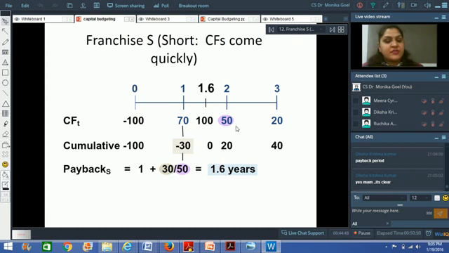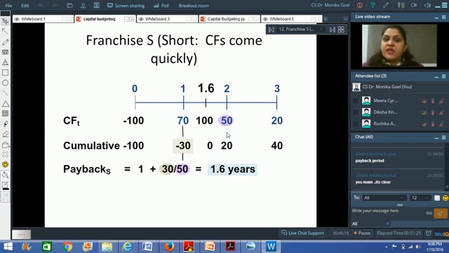I compare it with another investment which is called Franchise S. In Franchise S, again the cash outflow at year 0 is 100 rupees only. In the first year you are getting 70 rupees. In the second year you are getting 50 rupees. And in the third year you are getting 20 rupees. Again you will do the cumulative thing. So minus 100, because in the first year you are getting 70 rupees, your cumulative is minus 30 here. In the second year you are getting 50 rupees, so your cumulative is plus 20 here.